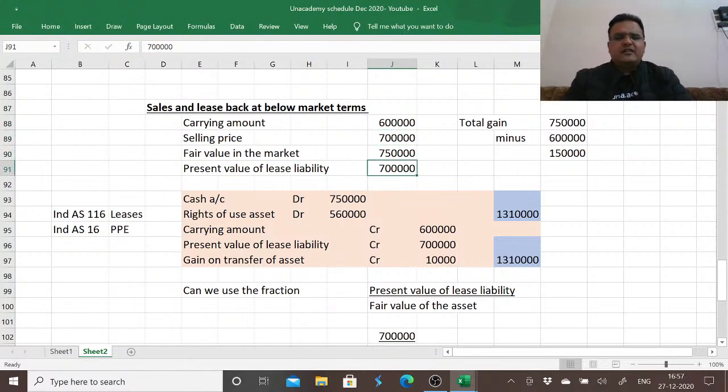And the present value of lease liability agreed upon is 6,50,000. That is what we will be paying.